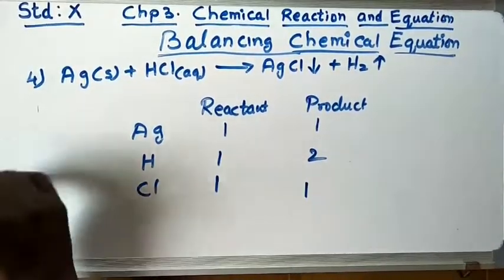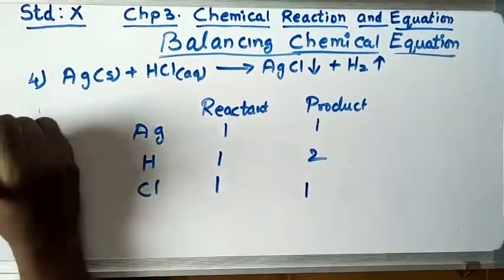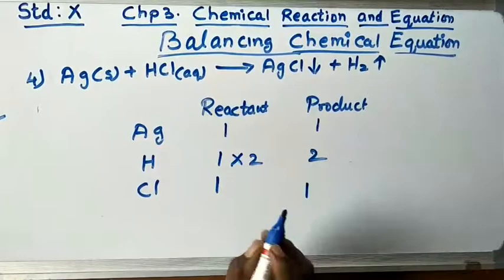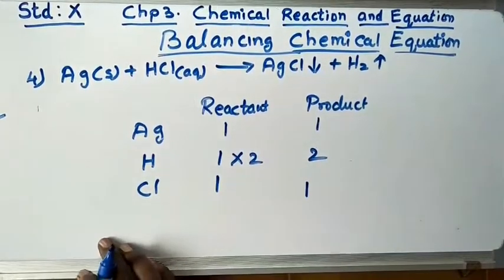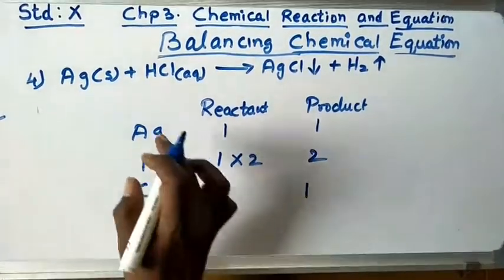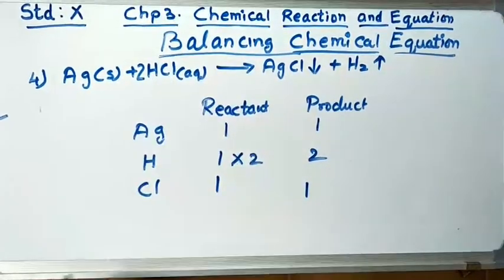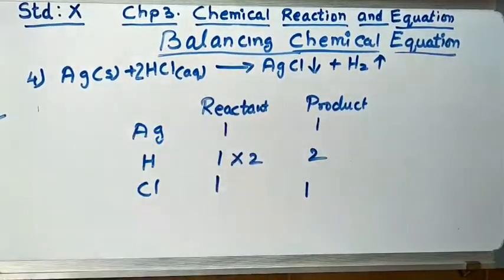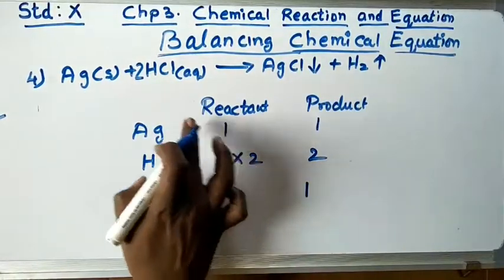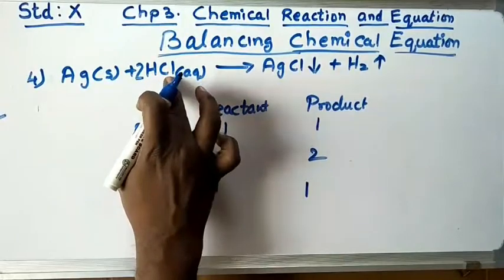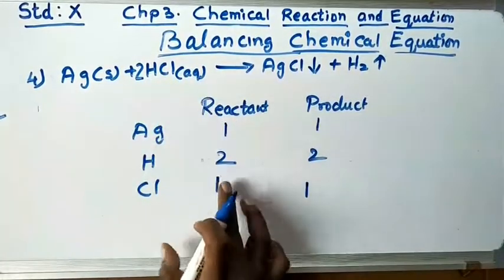So let us do step number 2. Step number 2 is multiply this by 2 so that it can be balanced. When you multiply this by 2, that means you have to do the changes here. So I write here 2. When I write here 2, let us check. Ag only 1. Hydrogen now it is 2. But chlorine is also 2. 2 hydrogen, 2 chlorine.